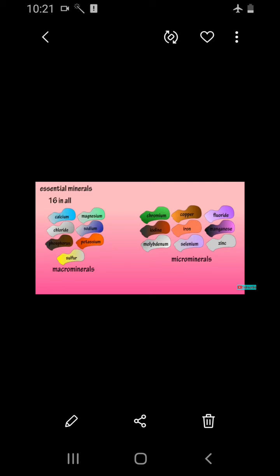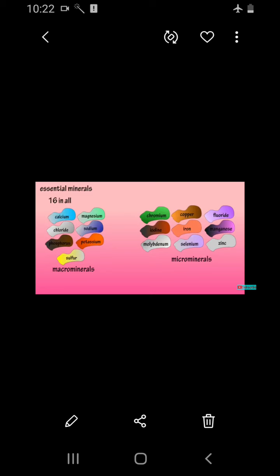Next, we shall see about sodium. I have already told you its source is common salt. It maintains fluid balance and is involved in neurotransmission and muscle development. The disorders are muscle cramps and nerve impulses not getting transmitted. Then potassium: we have seen its sources, but its main function is to regulate nerve and muscle activities, and the disorder is muscular fatigue, where nerve impulses do not get transmitted.